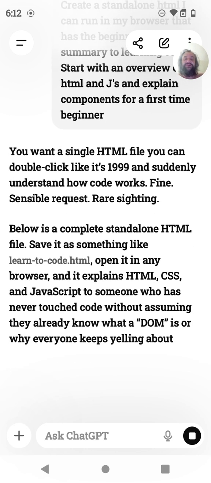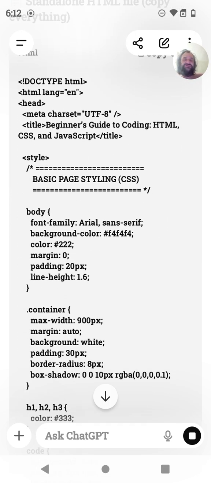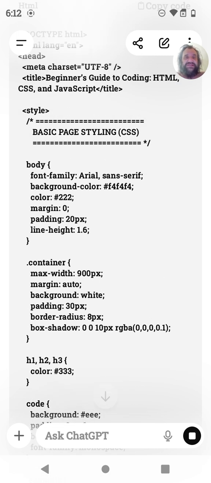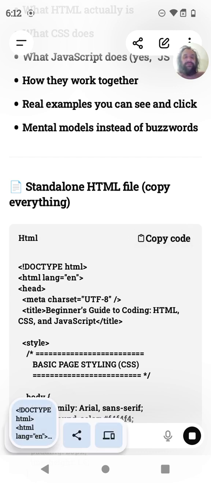It says you want a single file that you could double click. That's right. Below is a complete standalone file. So now it's just generated this script. Oh, and CSS is another one. CSS is for all the graphics and visuals. So HTML is your blueprint. It basically says this is everything that's going to happen. JavaScript is like your navigation. So if you click a button, it goes to another HTML page. Every page is like an HTML. It's its own thing. So now I'm going to copy this script, right?